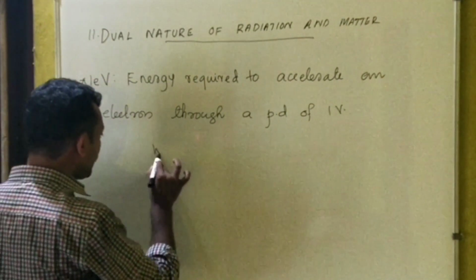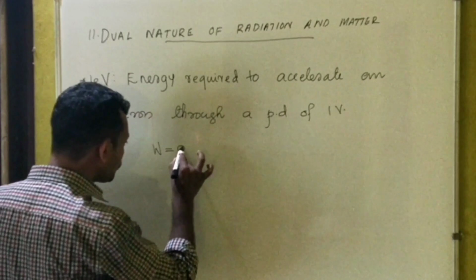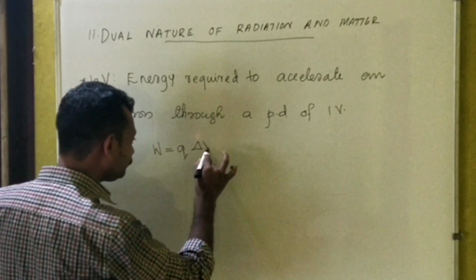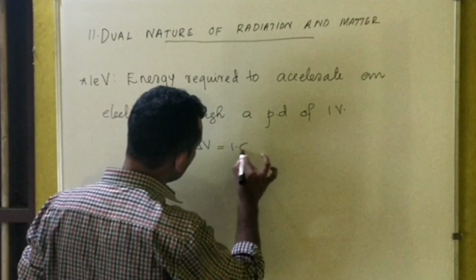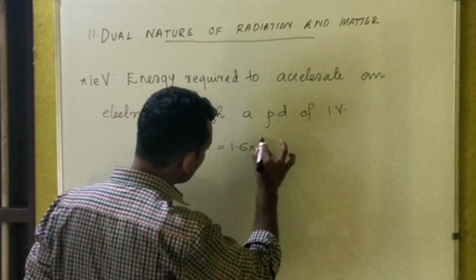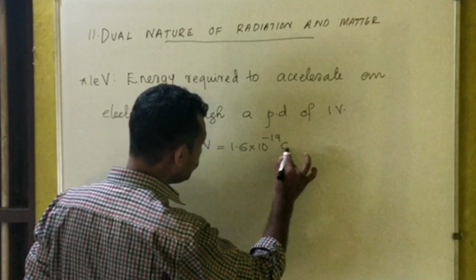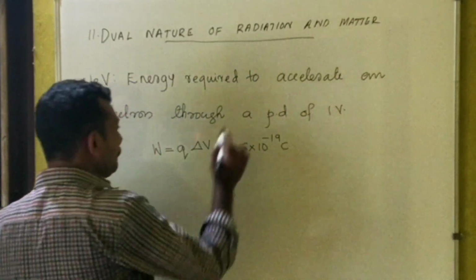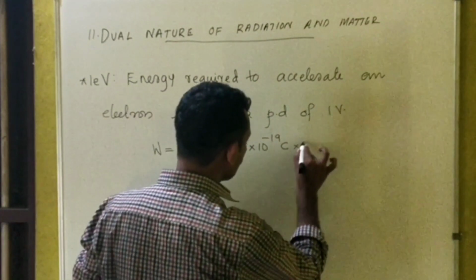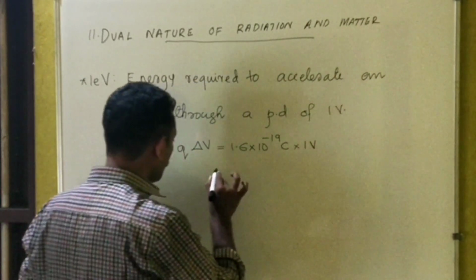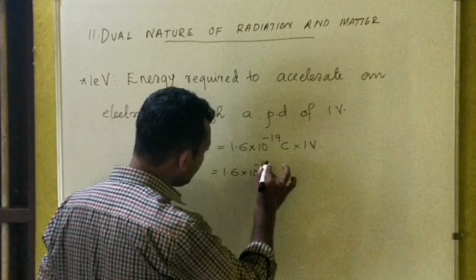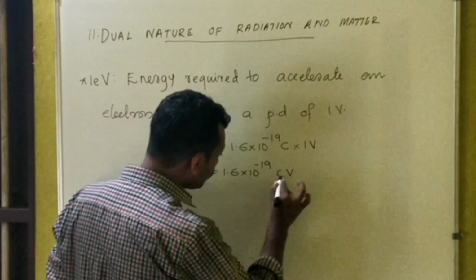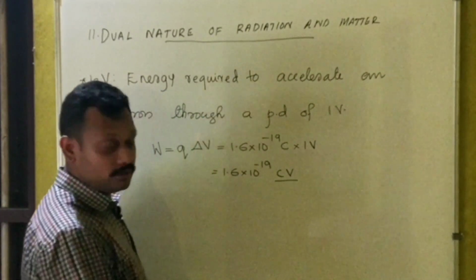We have studied the formula for work done: W = Q into delta V. Here Q is 1.6 into 10 to the power minus 19 coulomb. The potential difference is 1 volt. So this is 1.6 into 10 to the power minus 19 coulomb volt. Coulomb volt is nothing but joule.